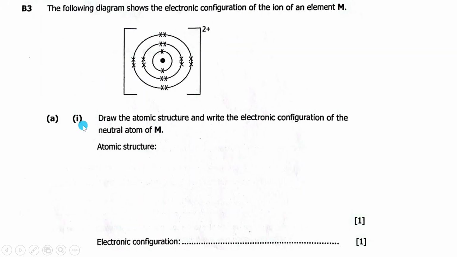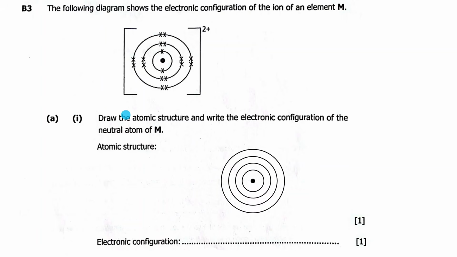Now they're saying A1, draw the atomic structure and write the electronic configuration of the neutral atom of M. So they want us to reverse this back to the way it was before it became an ion. So the first shell has 2 electrons.